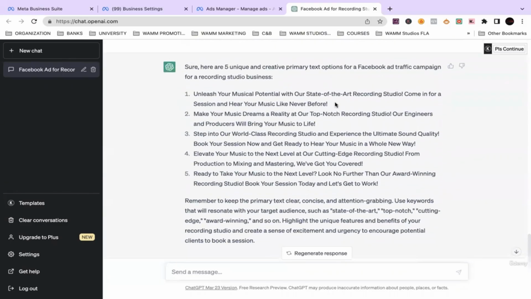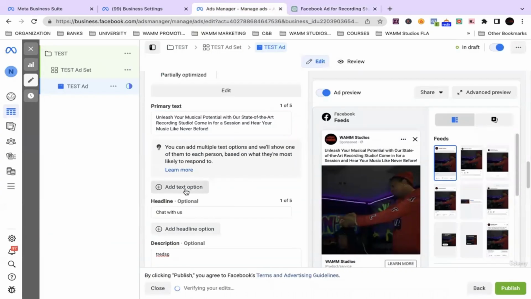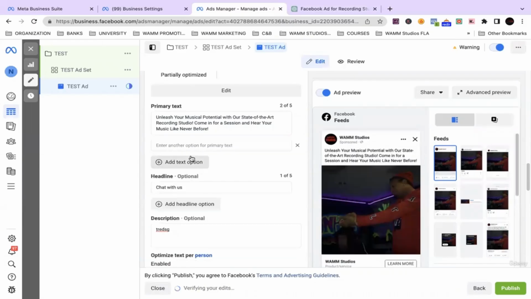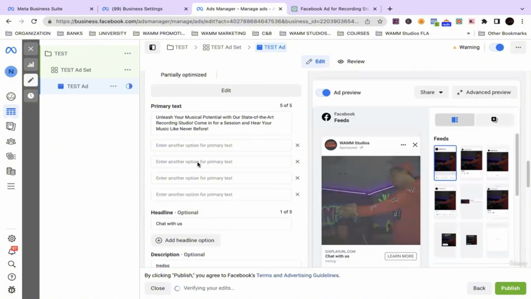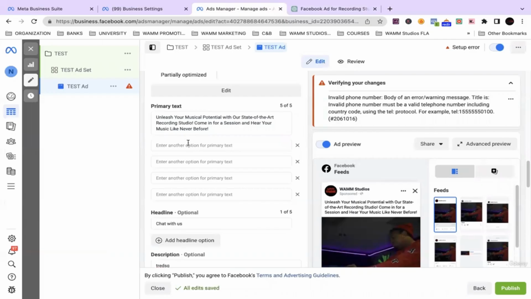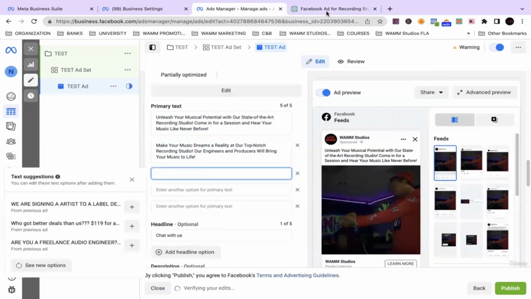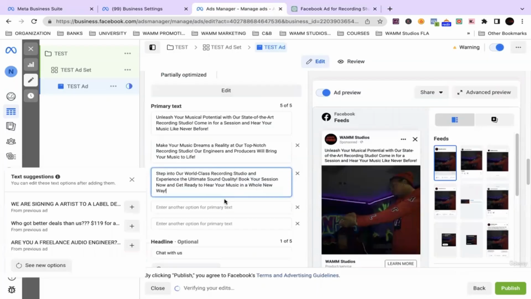Guess what we do? We copy and paste all of them. Instead of spending an hour in this section, we get to spend 5 minutes, guys. 5 minutes. Cannot beat it.